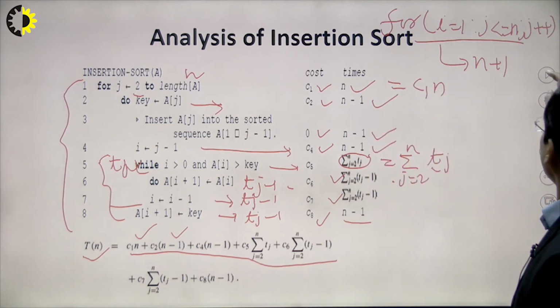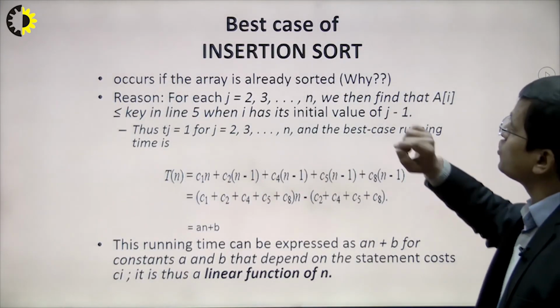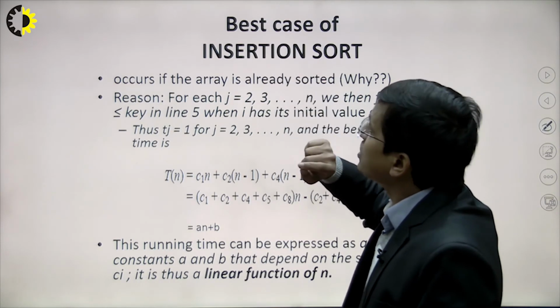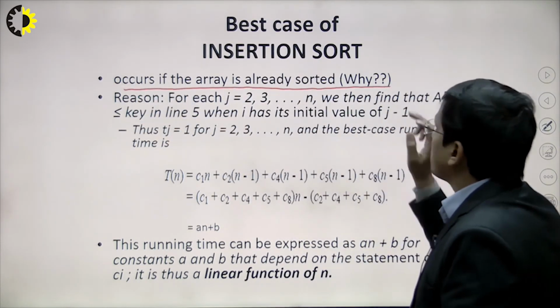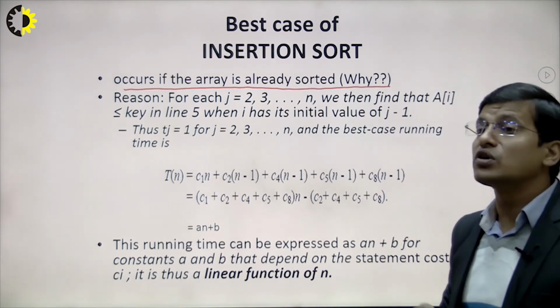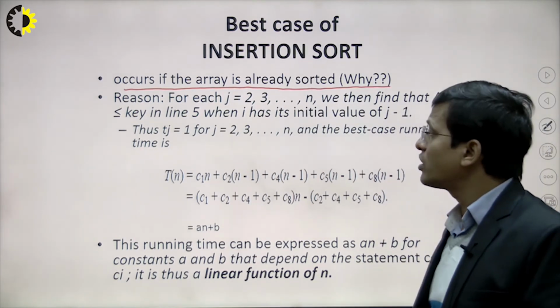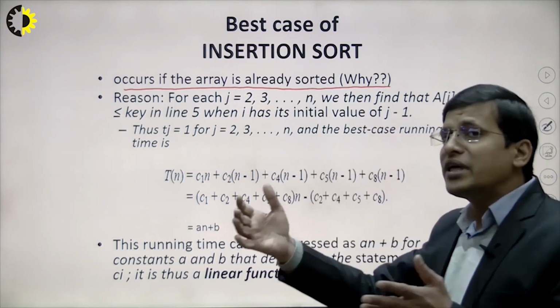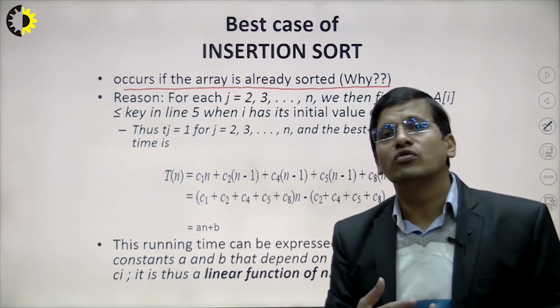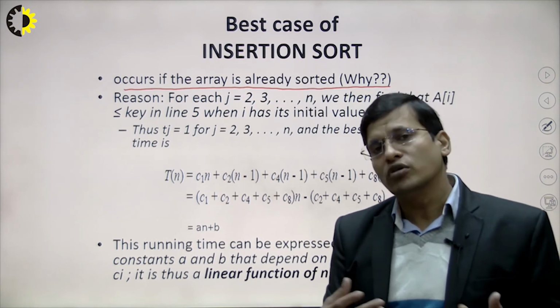Now we will see how we can compute this. I am going to discuss the best case of insertion sort first. The best case occurs when the array is already sorted. Why? This is one of the important questions. Why, if the elements are in sorted order, is insertion sort in the best case, right? Basically, if you have the elements in sorted order and we are trying to sort them again, because it is already sorted, right?